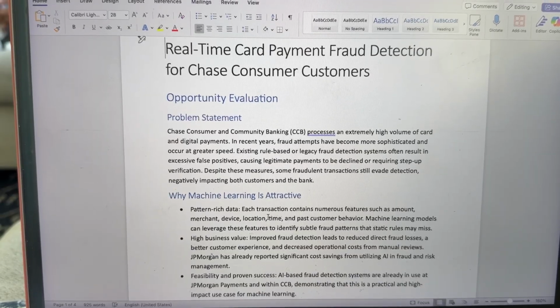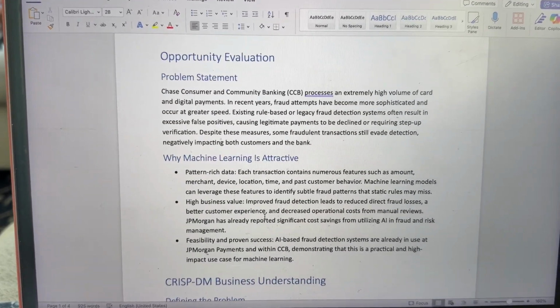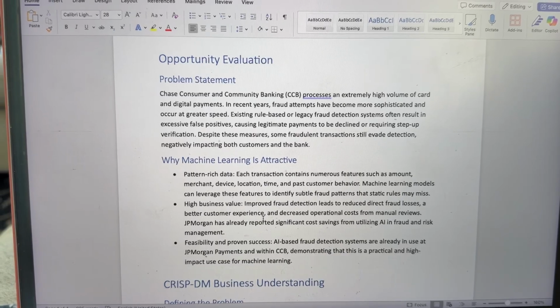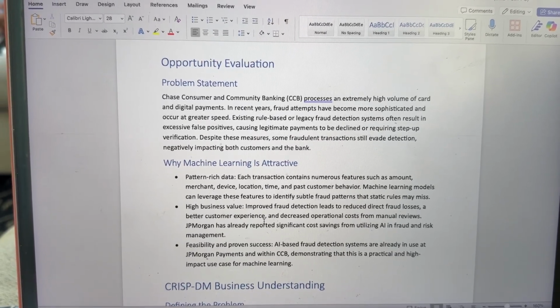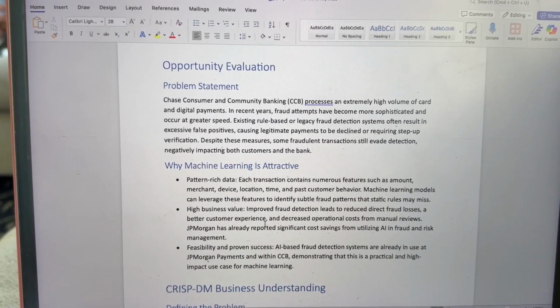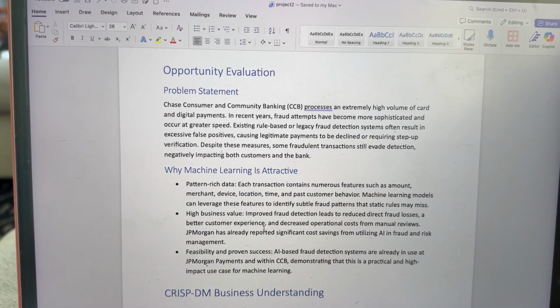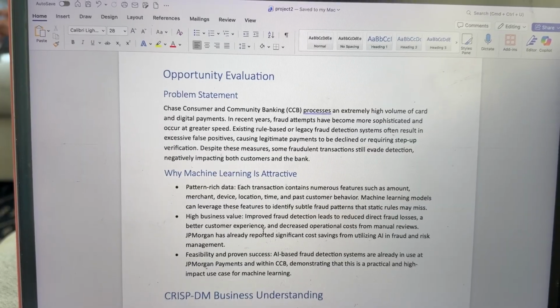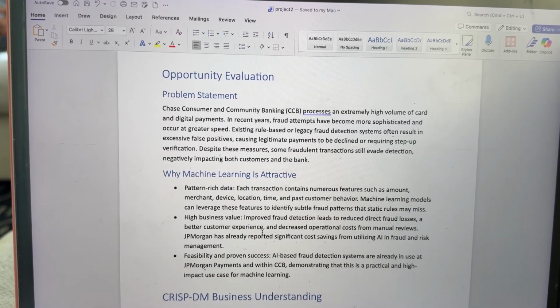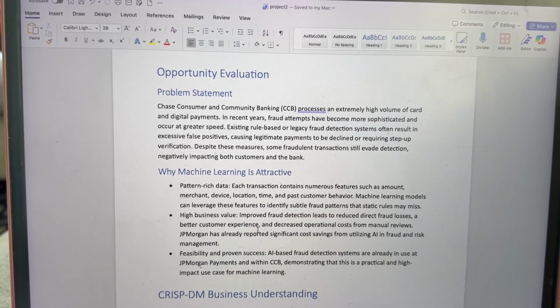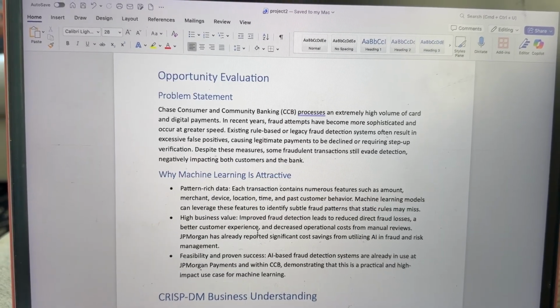requiring step-up verification. So some of the reasons machine learning is attractive in this case are pattern-rich data, high business value, and feasibility and proven success, where each transaction contains numerous features such as amount, merchant, device, location, where machine learning models can leverage these features to identify subtle fraud patterns.